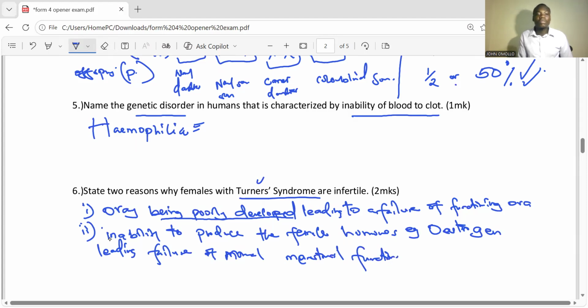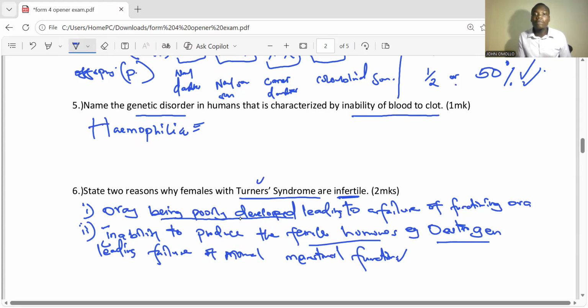Are you getting that? So the inability or inadequate production of the female hormone, that is the estrogen, leading to failure of normal menstrual function, can also cause infertility in females.